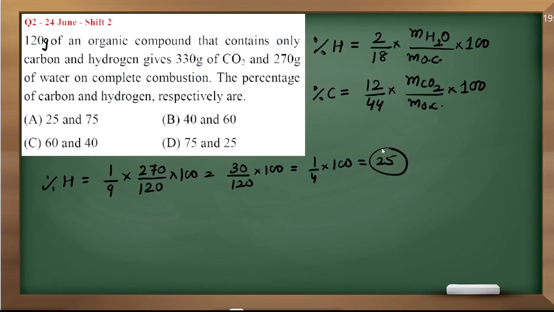So obviously for the other one there is no need to calculate. It is 25, the other one is 75, because there are only carbon and hydrogen. So option number D is correct.